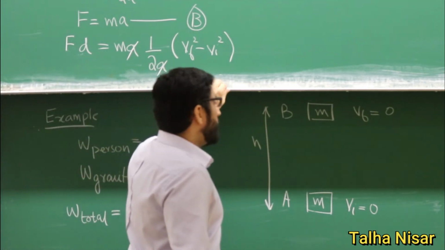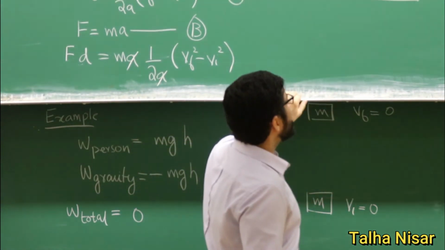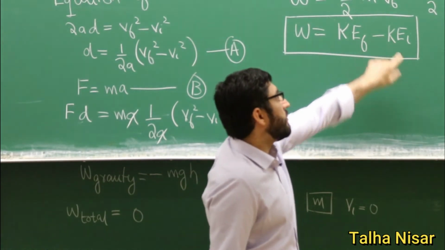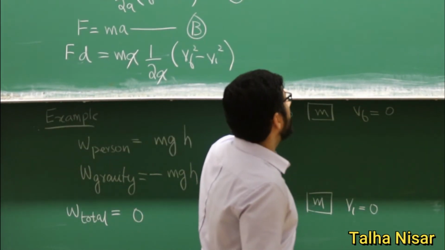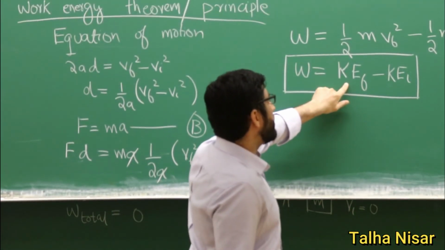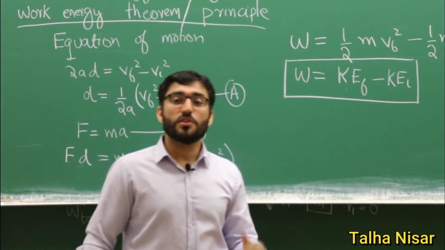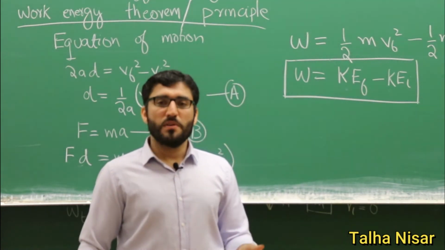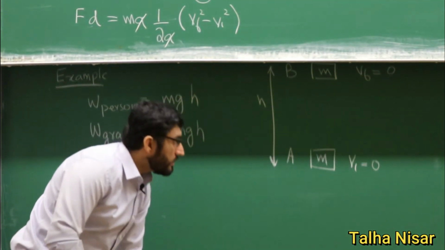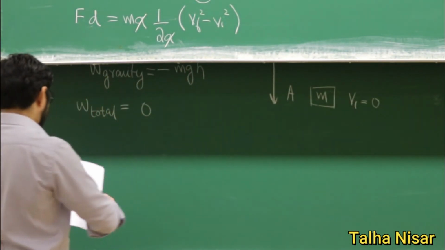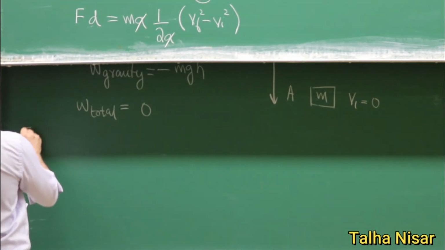And the other thing that we see is that the initial velocity is 0. That means the initial kinetic energy is 0 here, and the final velocity is 0. That means that the final kinetic energy is 0. So 0 minus 0 is 0 work done. So that's how we define the work in this case. And now we discuss another example.